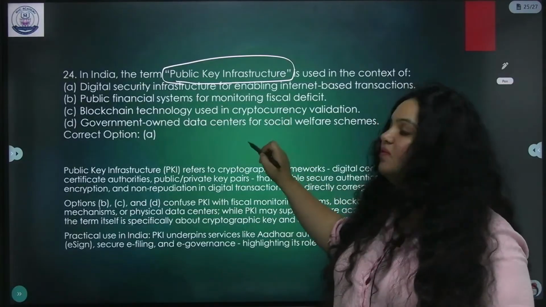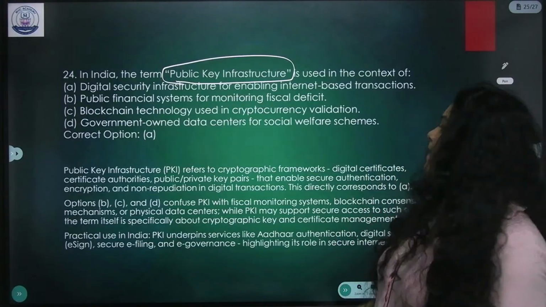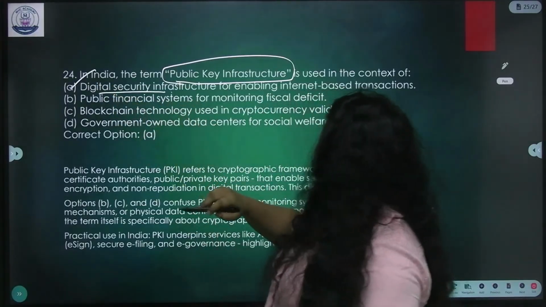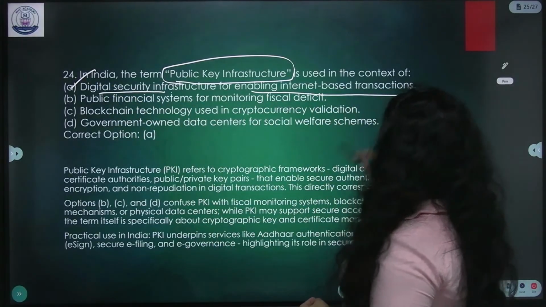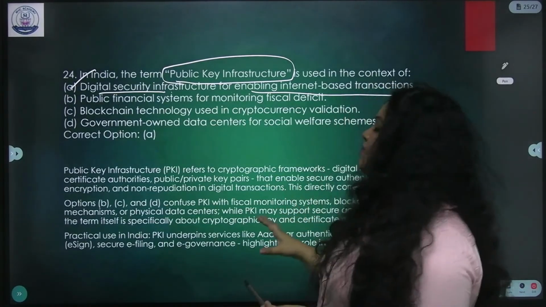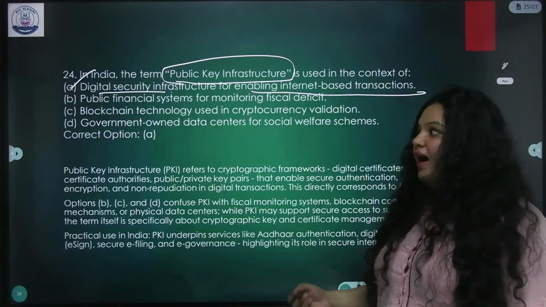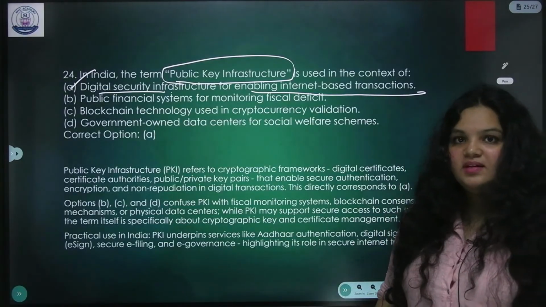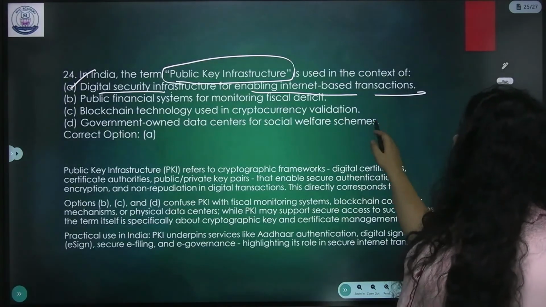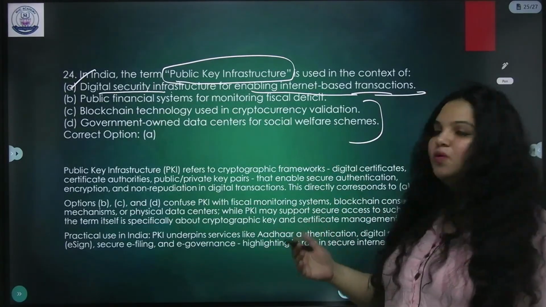Because like I have given over here, all the four options from UPSC will look like right answers. Now, the answer is digital security infrastructure for enabling internet-based transactions. It refers to cryptographic frameworks. Again, digital public infrastructure and critical infrastructure are broader topics. People will think it is the financial system or data centers and everything. Again, that's why I told you, don't do any guesswork over here.